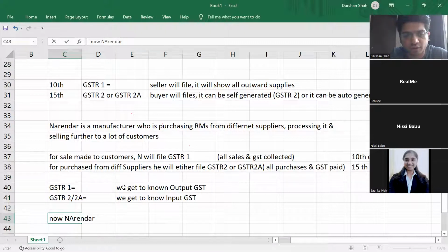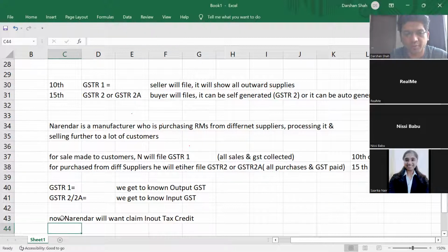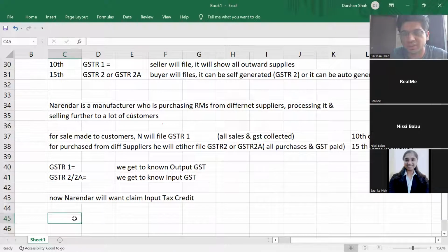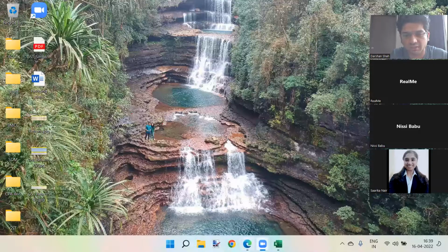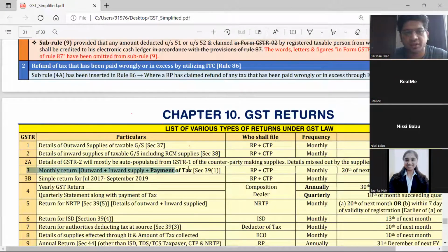Now Narendra will want to do what? Narendra will want to claim input tax credit, that is output GST minus input GST, right? So now we will file the GSTR3 monthly return, covering outward supply, inward supply and input tax credit, and therefore we'll understand what is the actual payment of tax that needs to be done.